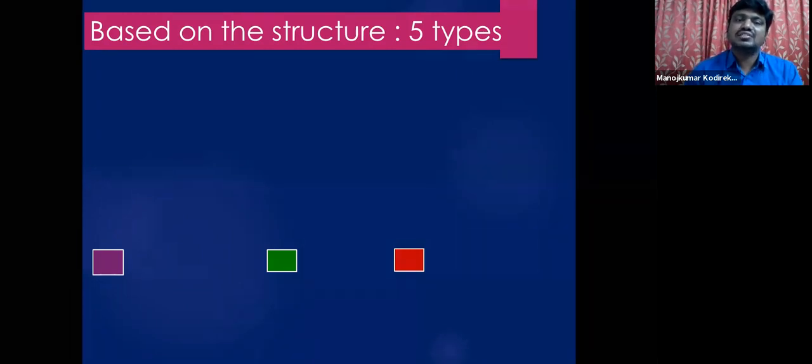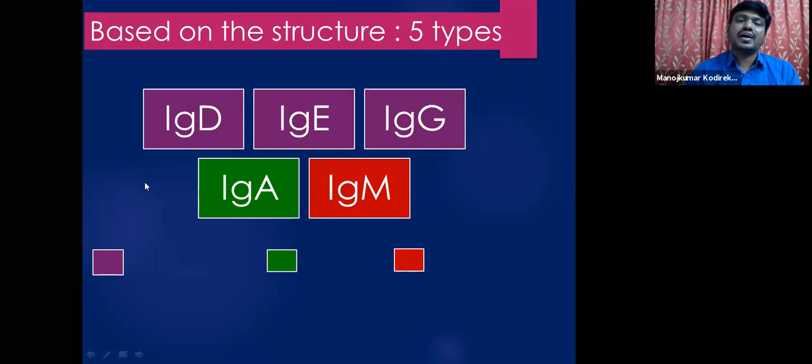The main criterion for this classification is the constant region, or constant portion, which is responsible for the classification of antibodies into 5 different classes. So we have 5 classes of antibodies, namely IgD, IgE, IgG, IgA, and IgM.